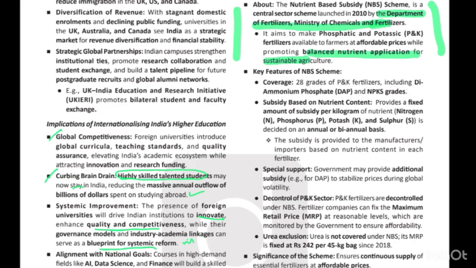And you may think that the prices are varying, and so you cannot consider that the government has fixed the price. So this can be a tricky question in the exam. So you must remember that the urea is available at the fixed price, that is 242 rupees per 45 kg bag of nitrogen. Okay.